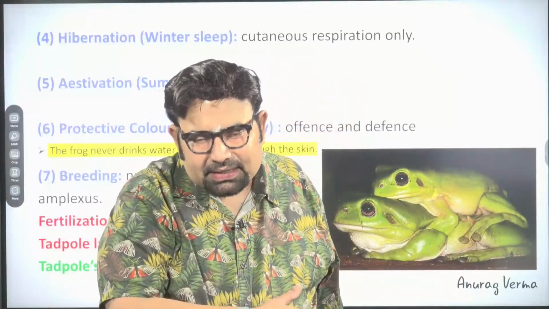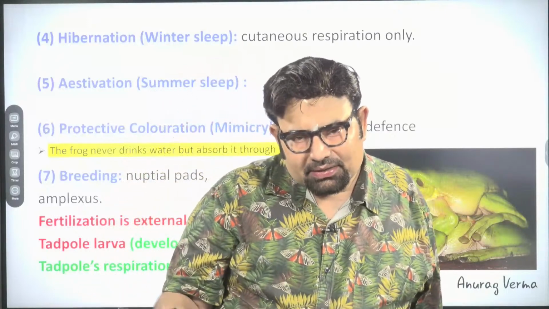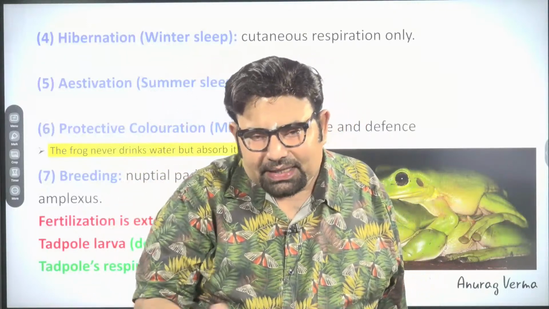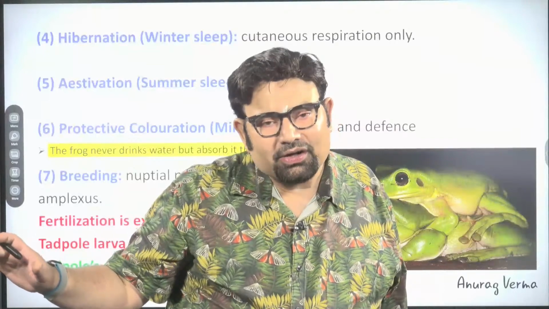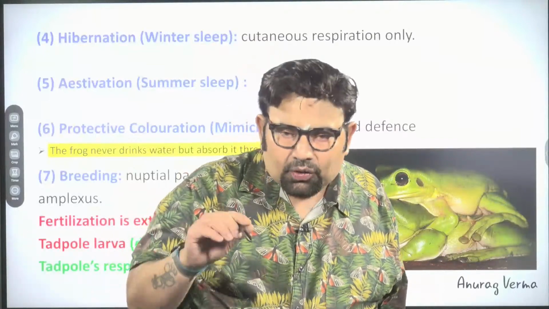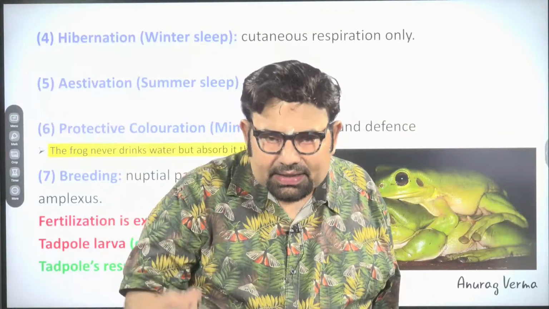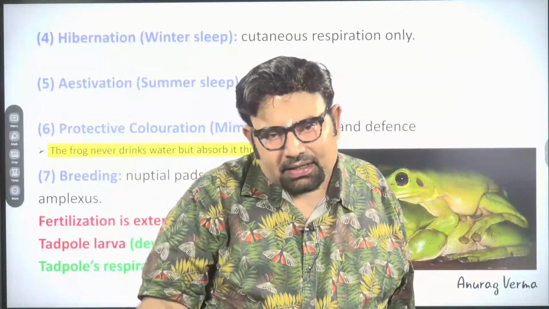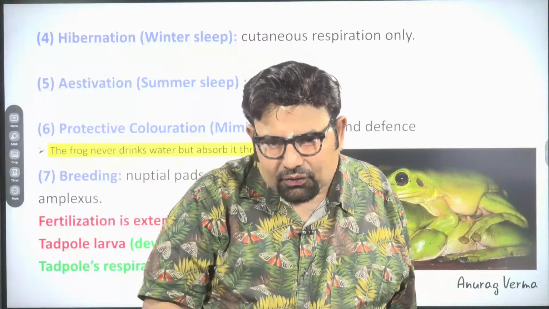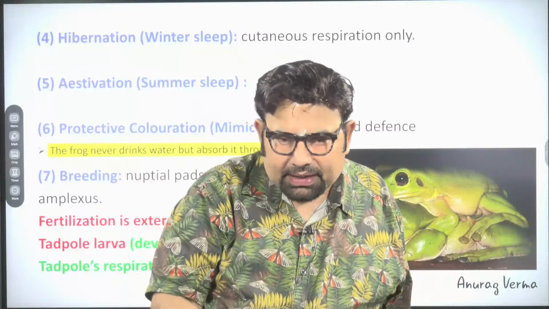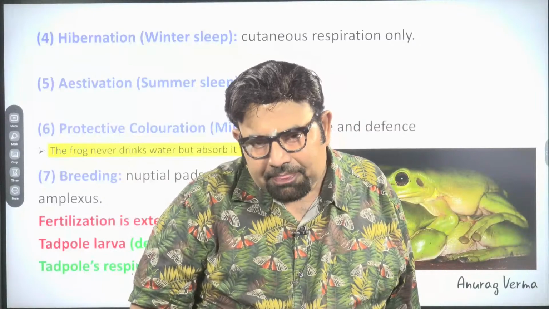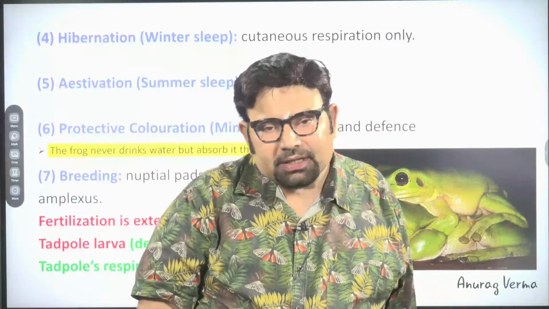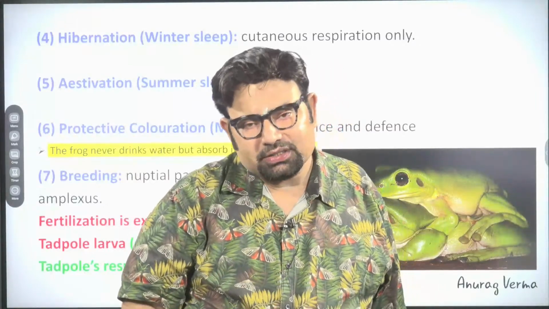But in this case, there is no such transfer of gametes inside the female body at all. In fact, both male and female release their gametes into water. This is done when they are floating in water. So this is actually a pseudo copulation.